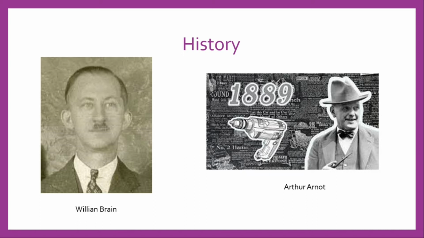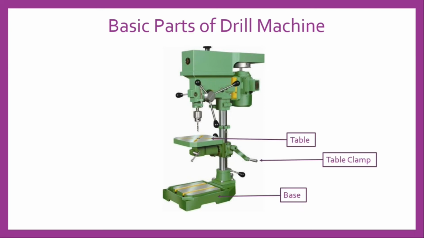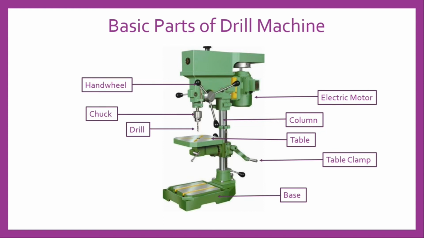Basic parts of the drill machine. The drill machine consists of the base, table, table clamp, column, electric motor, hand wheel, chuck, and drill.